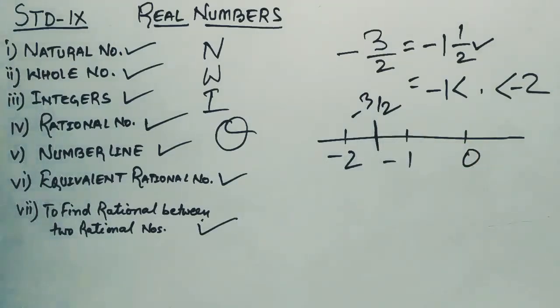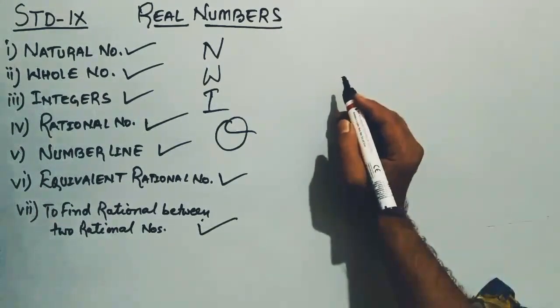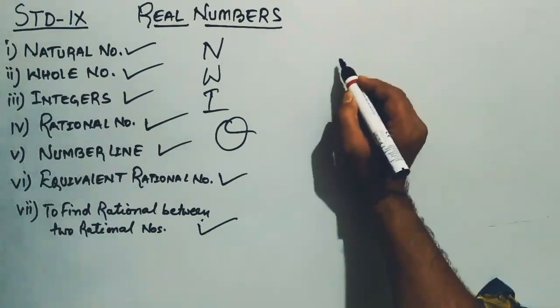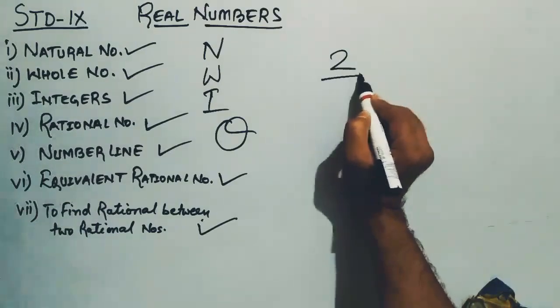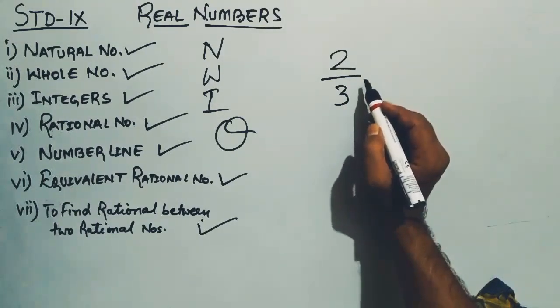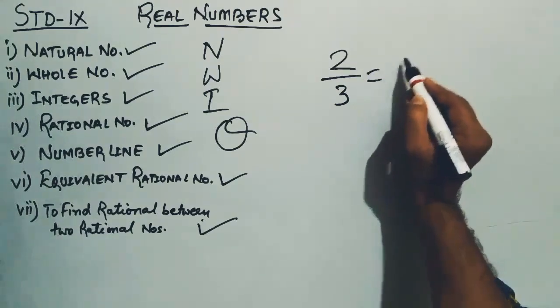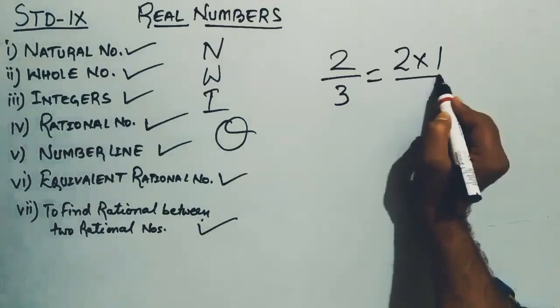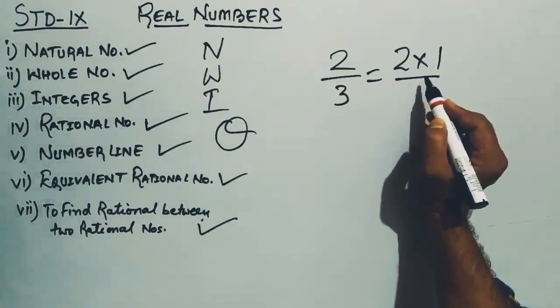Okay. Next we talk about equivalent fractional numbers. What is an equivalent fractional number? Let's say that we have the rational number 2 by 3, and we have to find the equivalent rational numbers of this number. So equivalent rational numbers are basically the table of the given number. It means that 2 by 3.